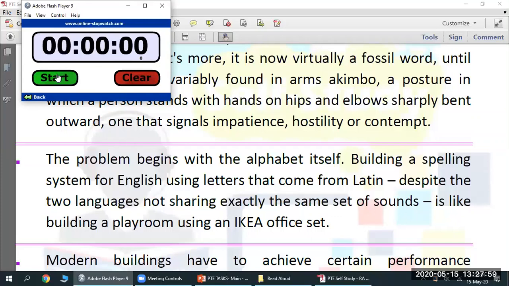Last third word, before office. IKEA. Okay. Start, sir.